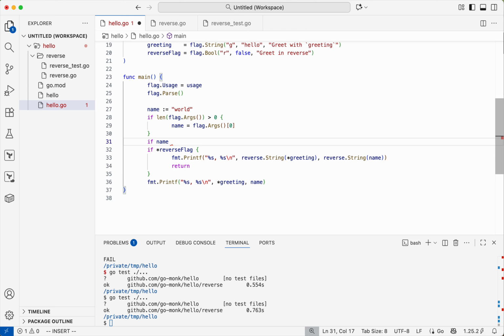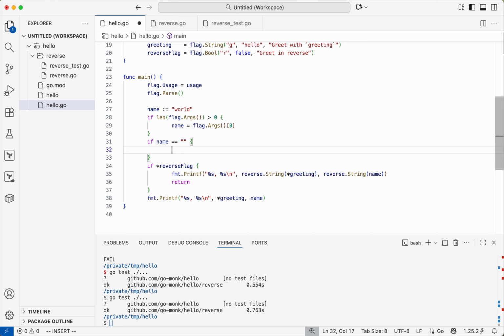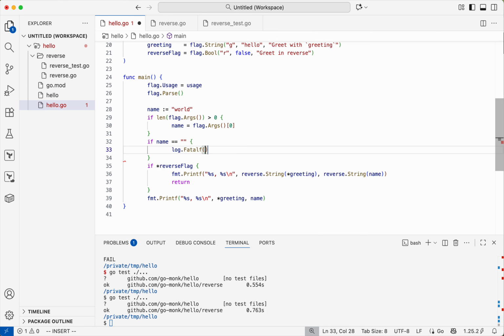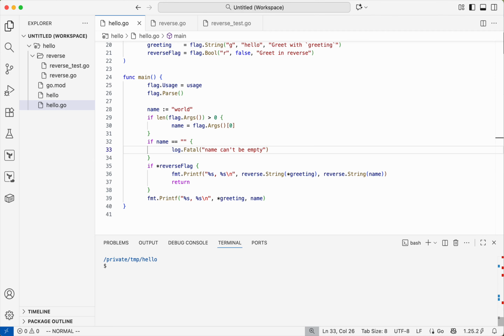So if name equals empty string, we log an error: name can't be empty. And let's see how it looks in the terminal.